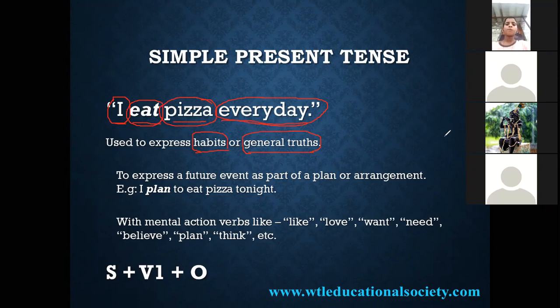Hanish, give me one example for general truth. My teachers will work for students. No, will work is future tense. Right. So, teachers teach morals. Right. Jahnavi, give me one example for simple present tense.